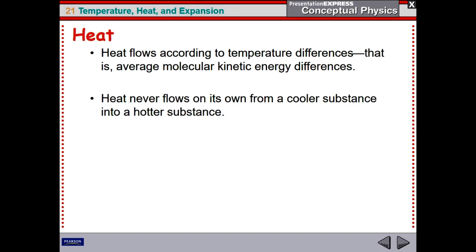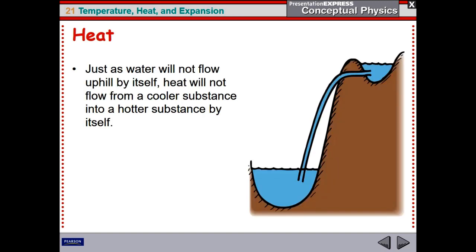Heat will never flow from a cooler substance into a hotter substance. It is similar to water, for example. Water will never flow on its own uphill from below up. Same thing with heat. Heat will never flow by itself from a cooler substance into another hotter substance.